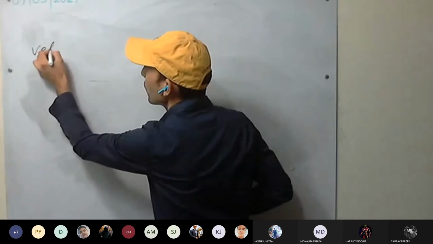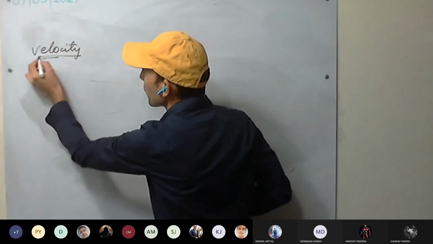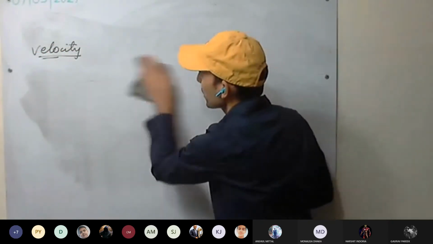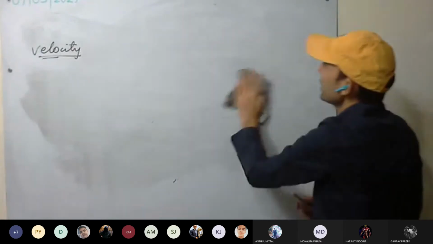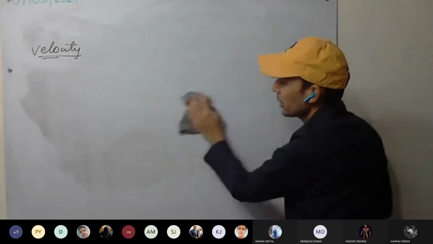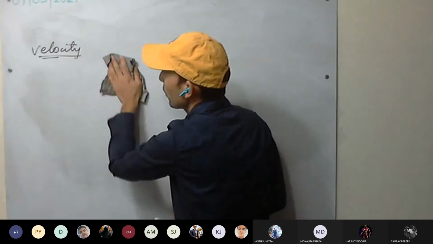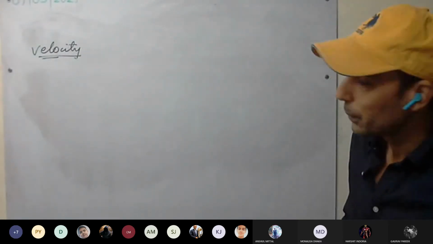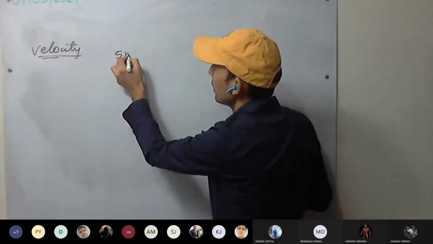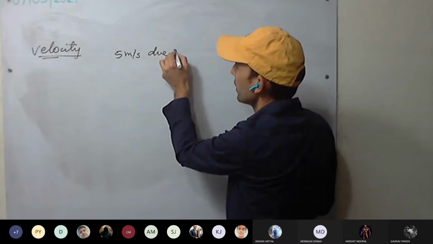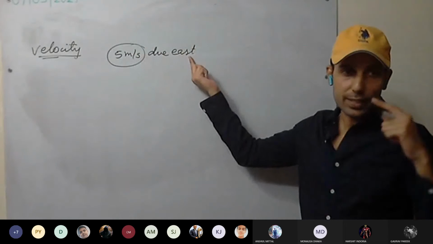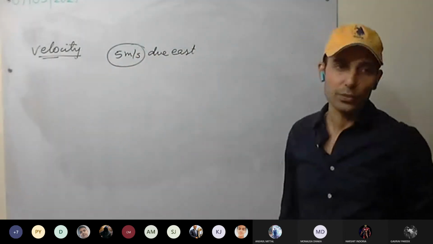So velocity. The only difference between speed and velocity is that we have direction here. That is how fast a body is moving in a certain direction, that is in a particular direction. That will be called velocity. So for example, a body is moving with 5 meters per second due east. So speed is how much? 5 meters per second. Now it has direction as well, that is east. So this is called velocity.